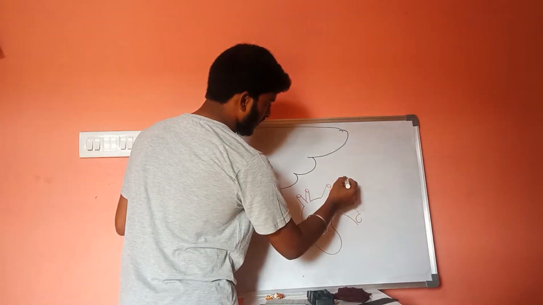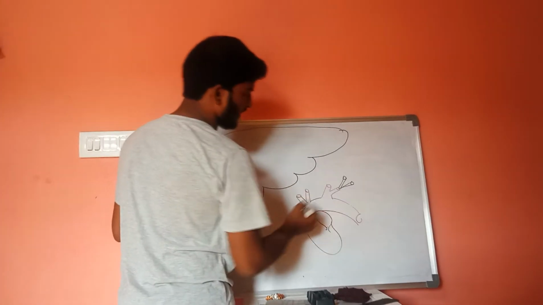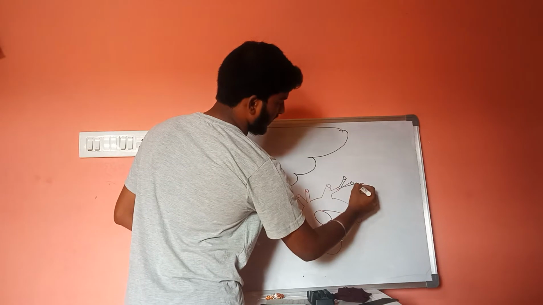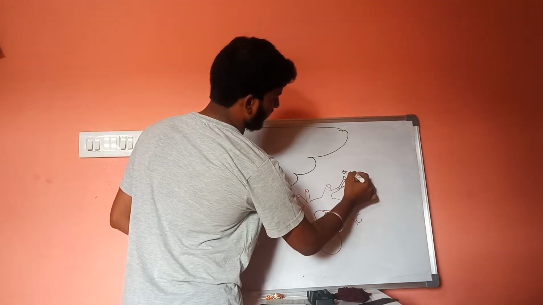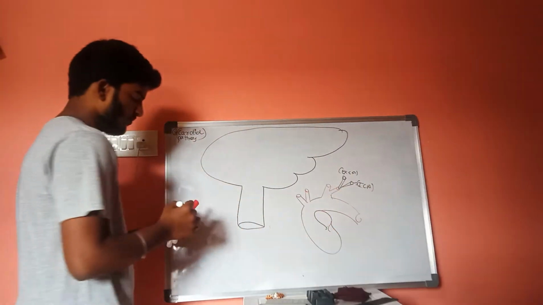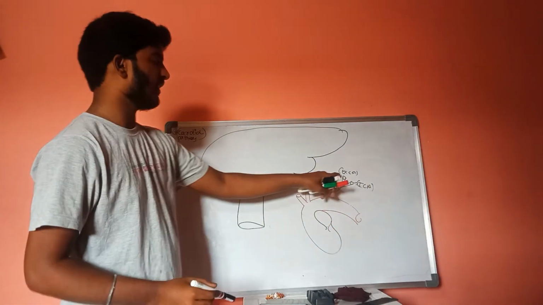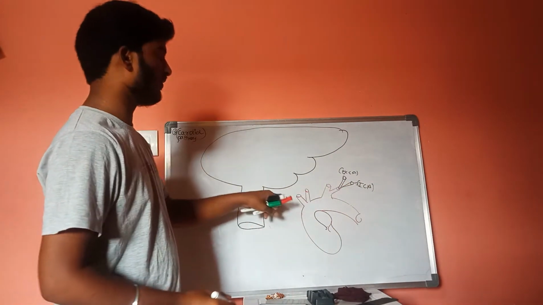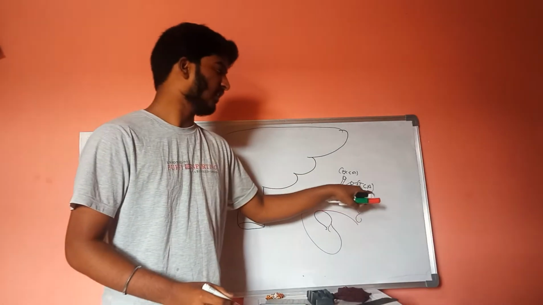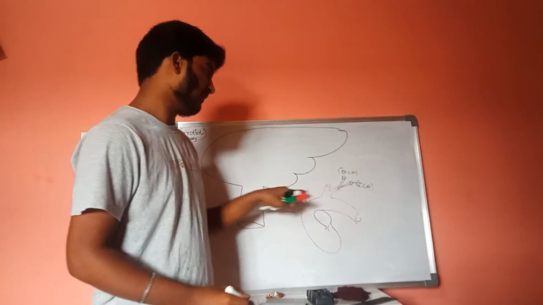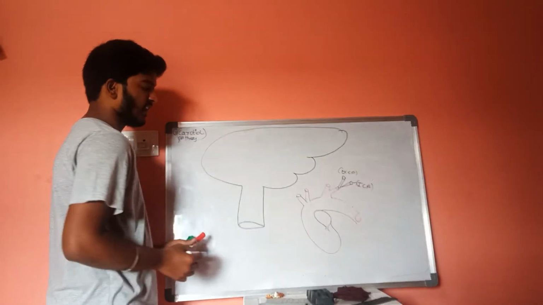One is external and other one is internal. Internal carotid artery, external carotid artery. Now, these external carotid arteries do not enter into the central nervous system. These internal carotid arteries will be entering into the central nervous system.